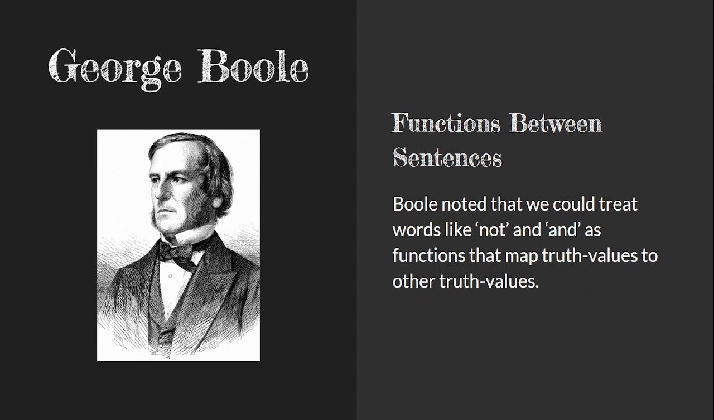George Boole was one of the first big revolutionaries in the history of logic. So Aristotle's logic stood for centuries, for millennia. It wasn't until the 19th century that we start to see some big changes, and one of the leaders of those changes was George Boole. So Boole noted that we could treat words like not and or and if as functions that map truth values to other truth values. So they map the values like true and false to other values.